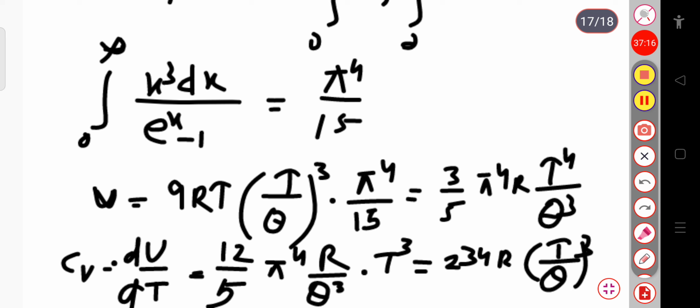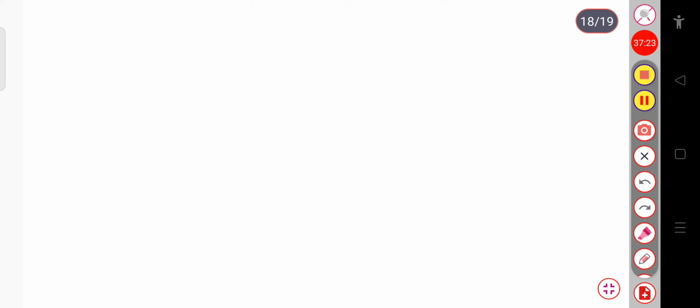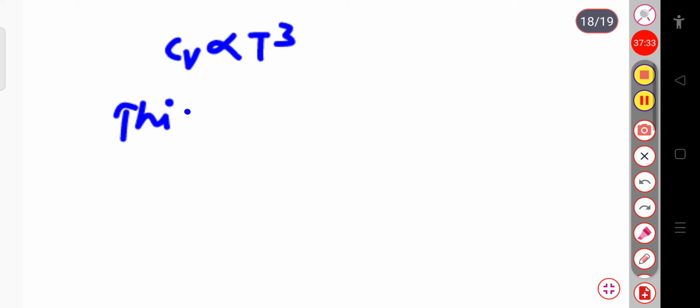So simply from this expression we can write Cv is proportional to T cube. This is called Debye's T cube law.